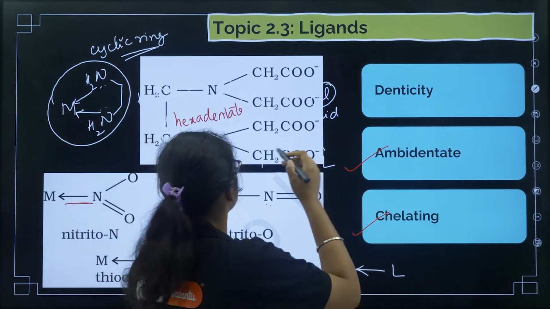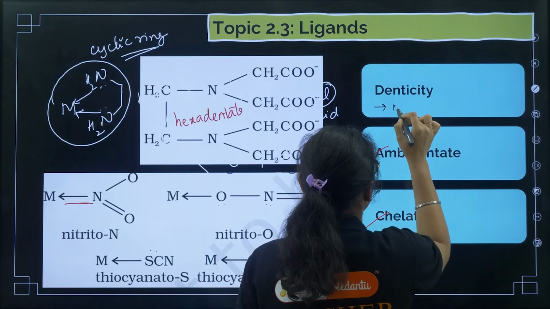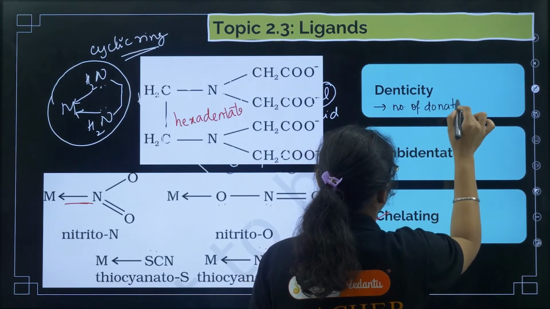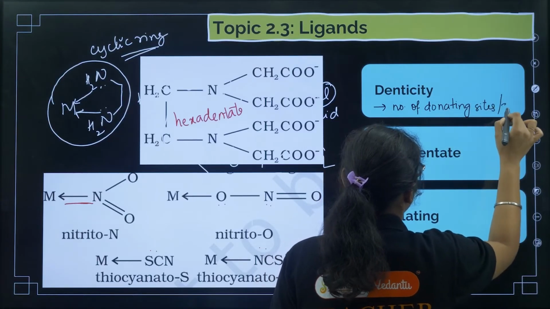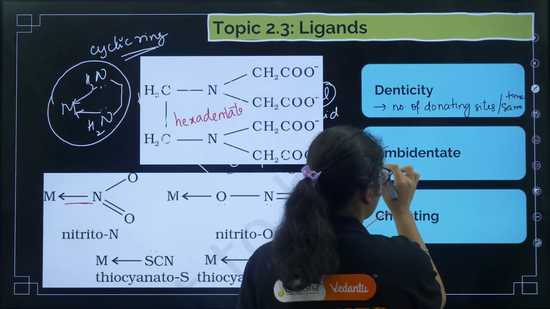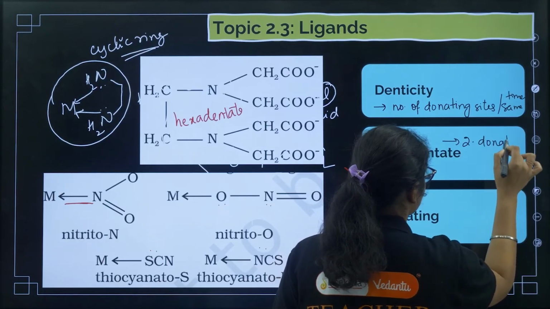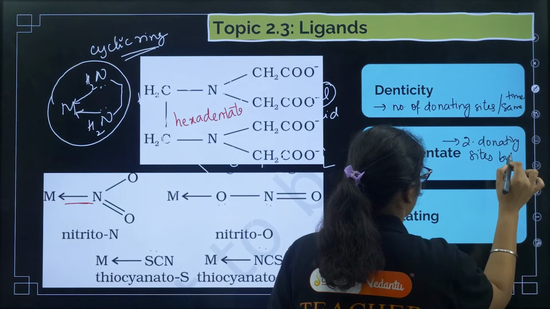Okay, let us write them down very briefly. Denticity: the number of donating sites which bind at the same time. Ambidentate: 2 donating sites, but one at a time.